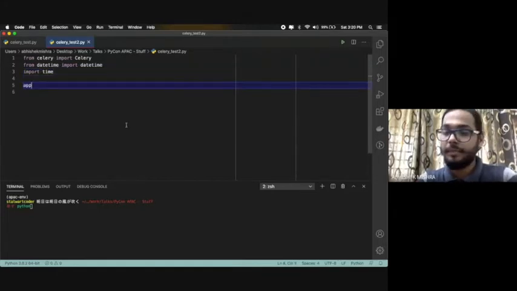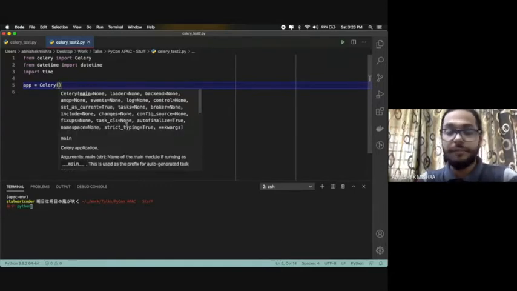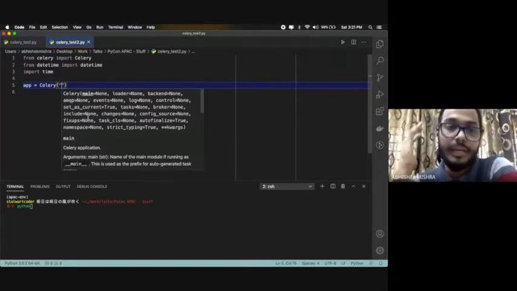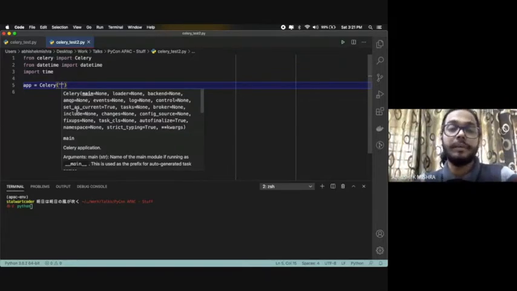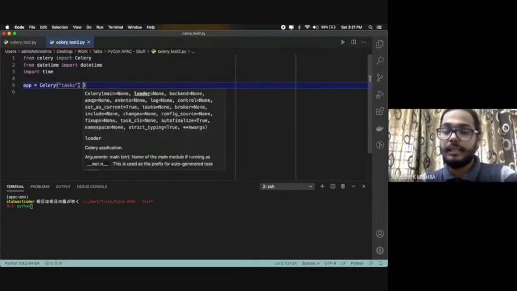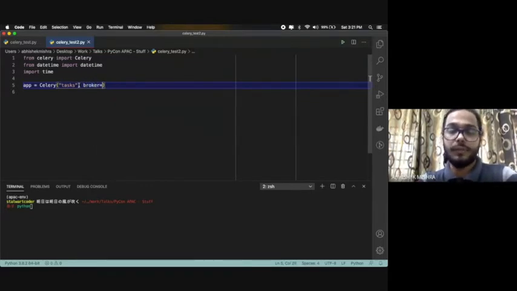Now I'll say app is equal to Celery, and here you can define things. If you see the signature, you can name your task, give the broker name, and so on. Here I'll give the task name as, let's say, task, and then a broker.